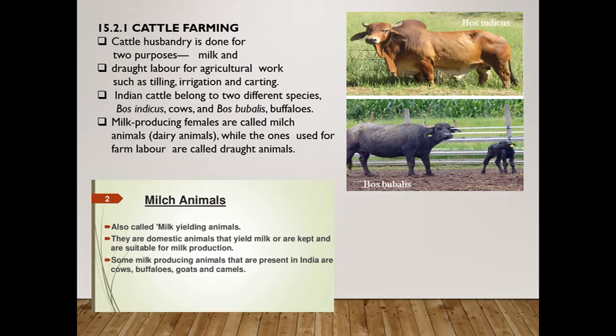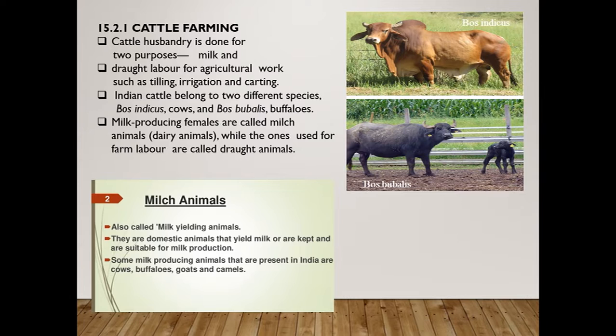Now what you are seeing in the picture is Bos indicus and Bos bubalis. First the cow, next the buffalo. Can you locate that? First cow, second buffalo. So cattle husbandry is done for two purposes: milk and draught labor for agricultural work such as tilling, irrigation, and cutting. Okay, so cattle husbandry is cattle farming, and it is mainly for milk and draught labor.